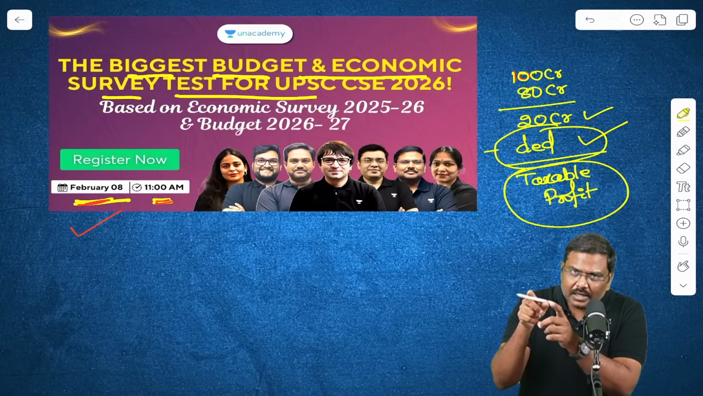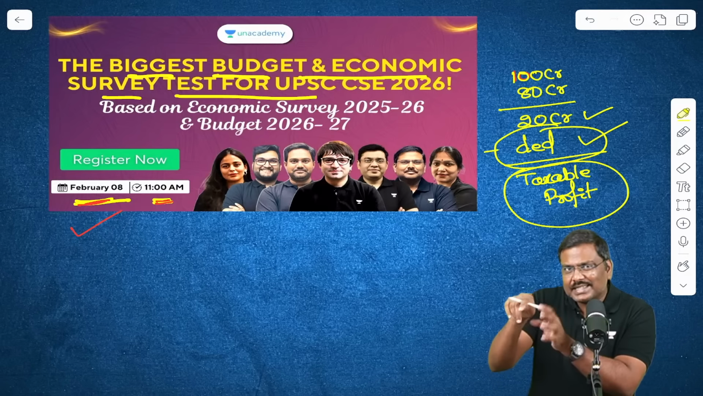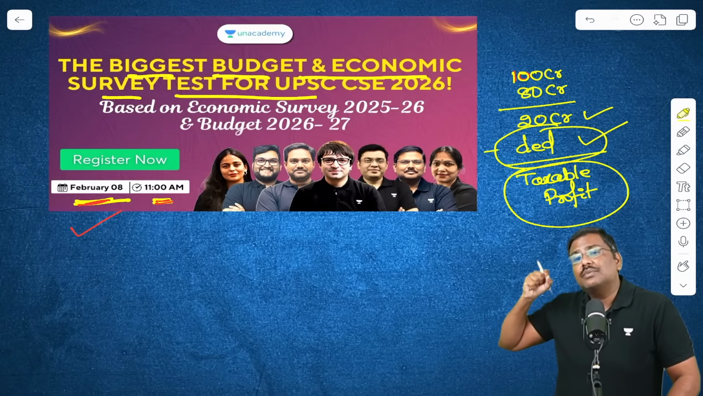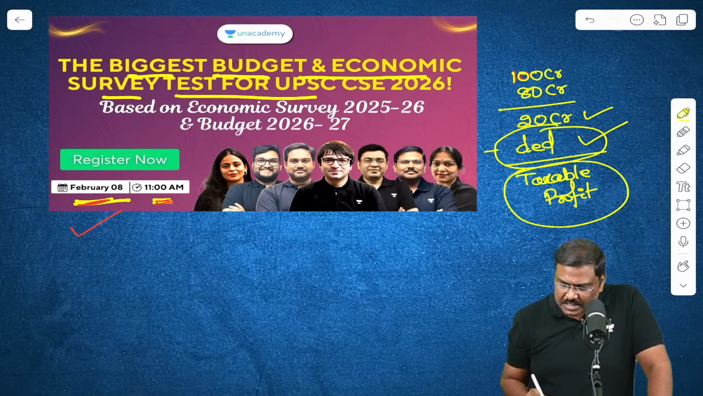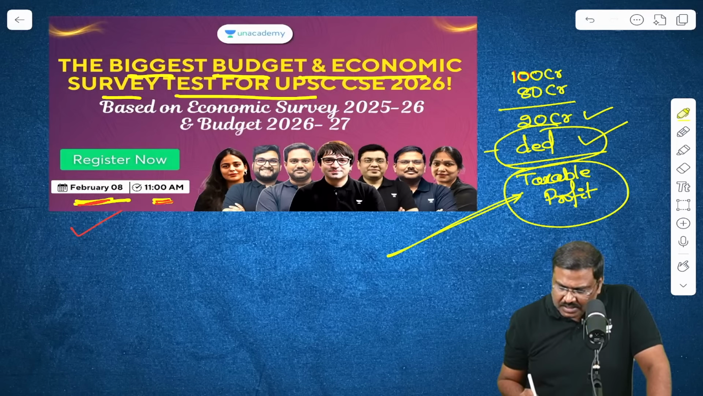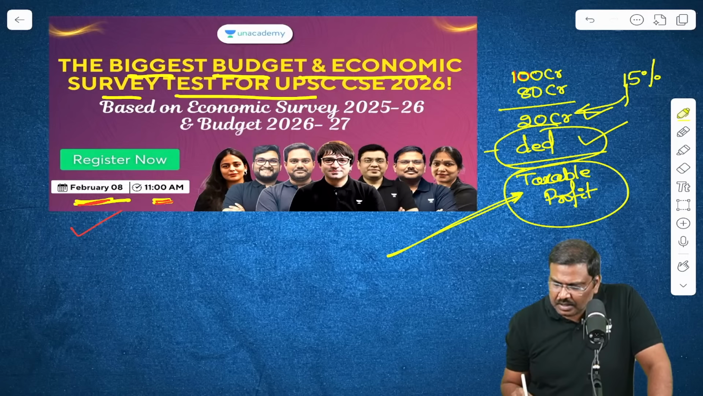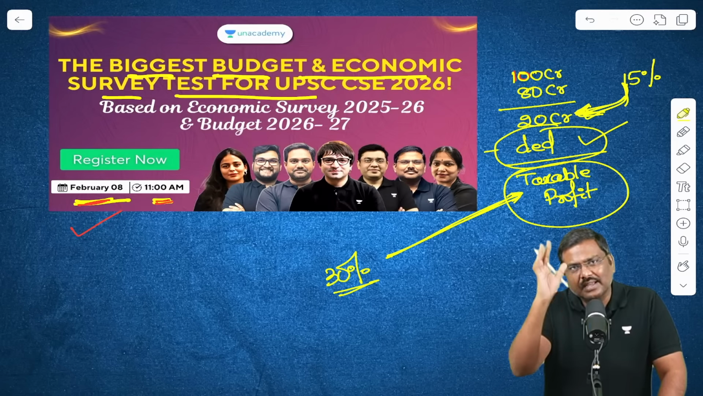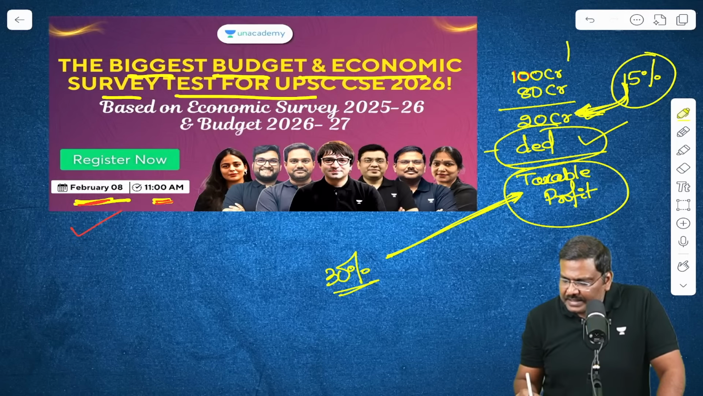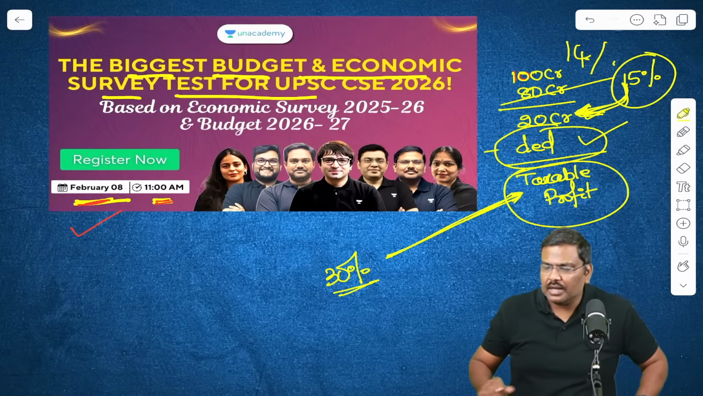In order to have control over these kind of companies, in order to collect taxes from these kind of companies, MAT was introduced. Under MAT, what happens? I will calculate how much is the taxable profit, and I will also calculate earlier 15% of book profit. 15% of book profit, and let's say 30% of taxable profit. Whichever is greater, that will be collected as tax. Now, instead of 15%, it will be made 14%. Okay, let's go forward.